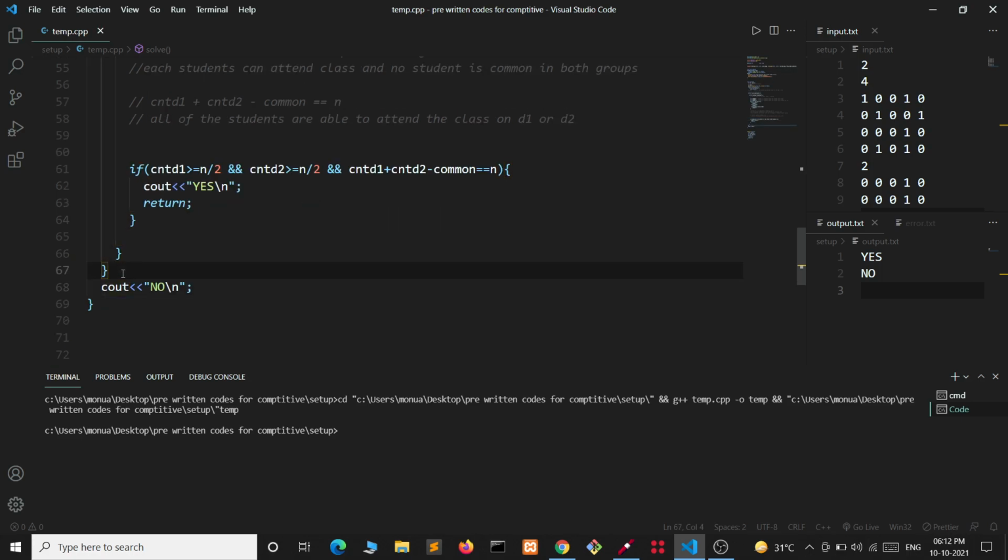If we cannot find any valid pair of day 1 and day 2, then print no.